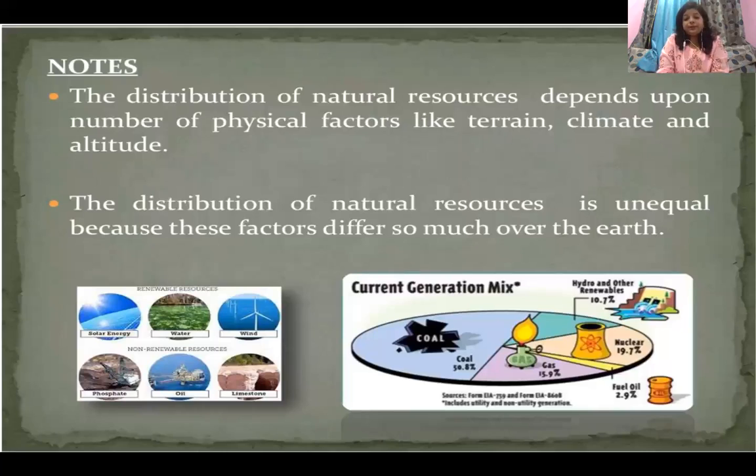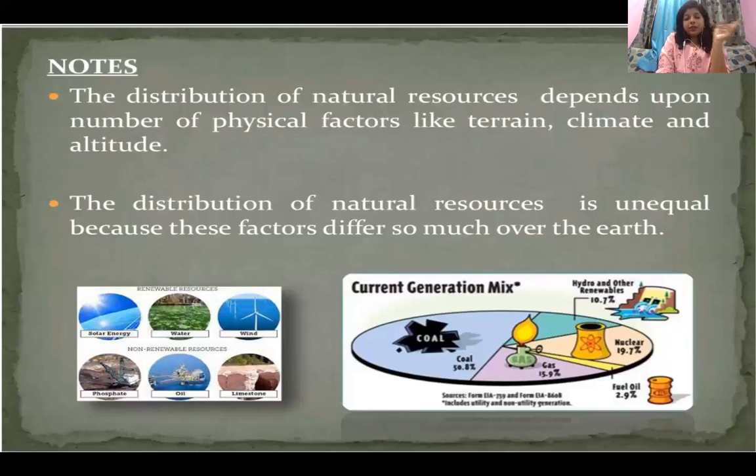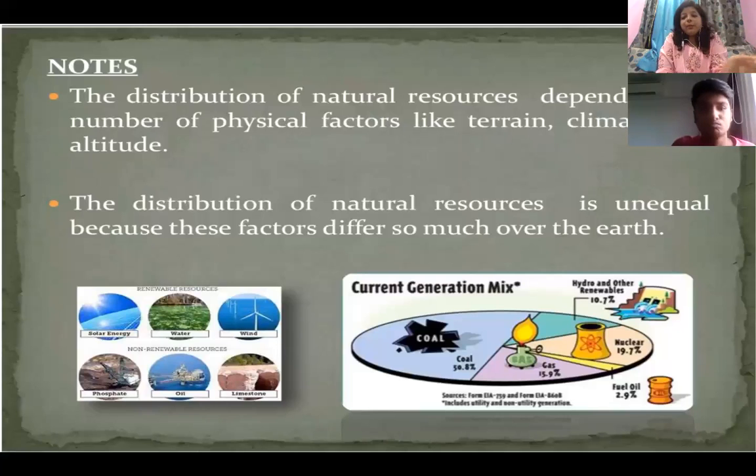Clear till here? Next is that the distribution of these natural resources can never be equal because every place is having a different terrain, different climate, and different altitude. So your first answer is solved. That is, it can never be same.